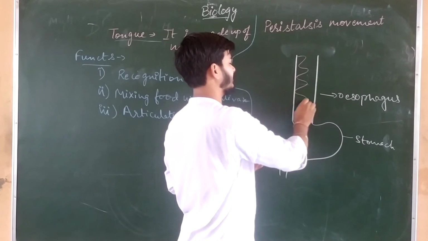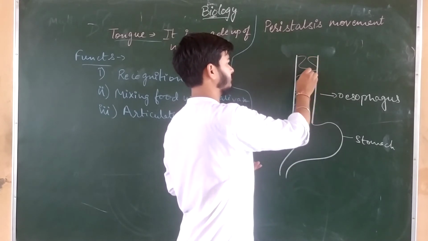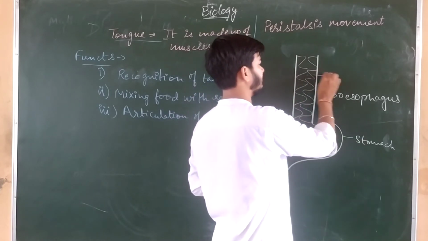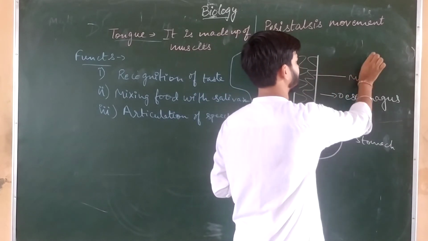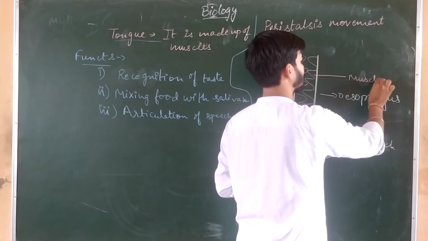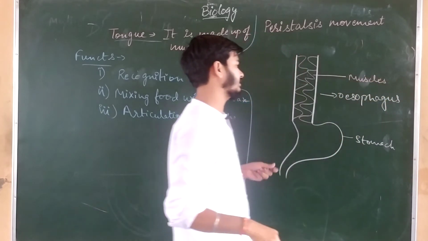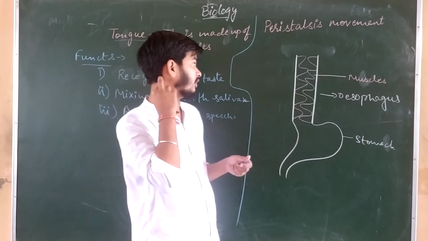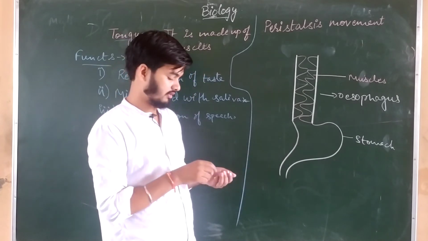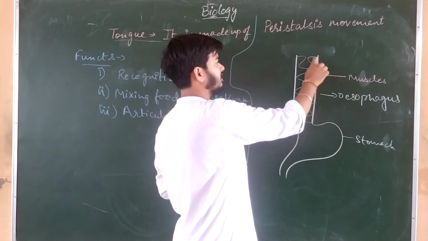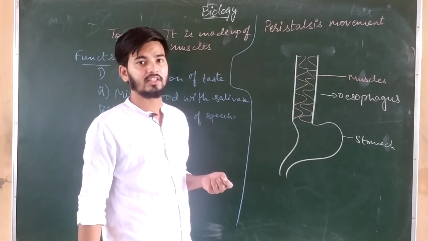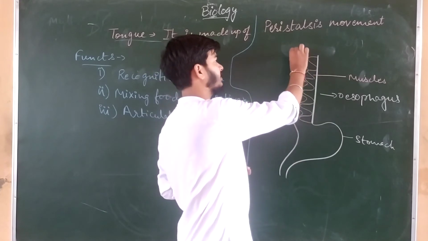The muscles are here. So there are muscles present in the esophagus. Now a very important thing that can be seen is that this esophagus is not a hollow structure like that.